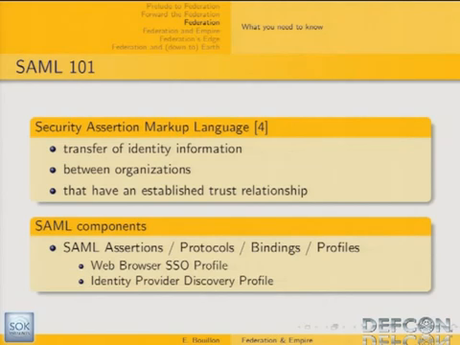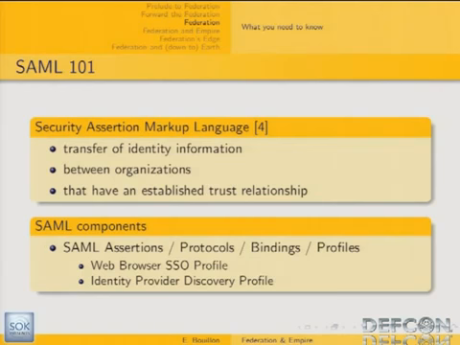SAML bindings are the mapping between SAML protocols and other layers of transport protocol. Typically you have bindings for SAML and SOAP, the HTTP redirect binding, and the HTTP POST binding. And finally, you have what are called SAML profiles, which basically are the combination of assertions, protocol, and bindings in order to support a given number of use cases or federated scenarios. Within the standard, several profiles are defined, like the web browser SSO profile or the single logout profile. I'm just going to mention two of them during this talk.